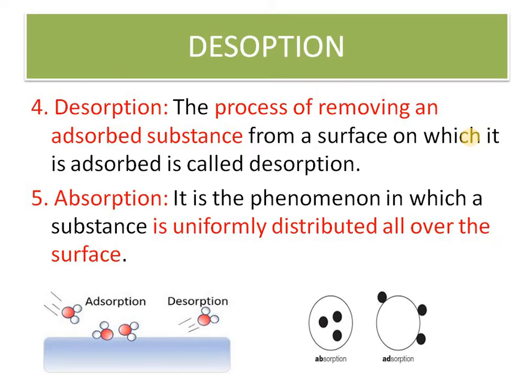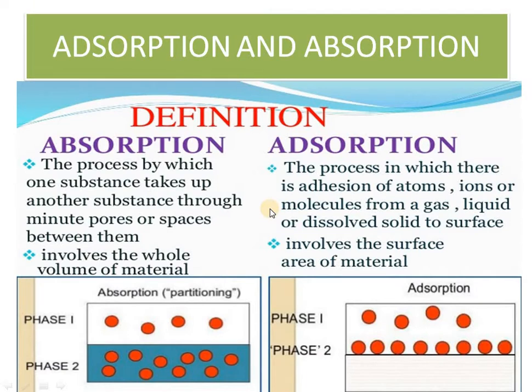Absorption is the phenomenon in which a substance is uniformly distributed throughout the material, meaning the concentration is the same at the surface and in the bulk. You can see from the diagram that in absorption the molecules are inside, whereas in adsorption they are only on the surface. So this is the meaning involved in adsorption and absorption. The basic difference we have covered already.